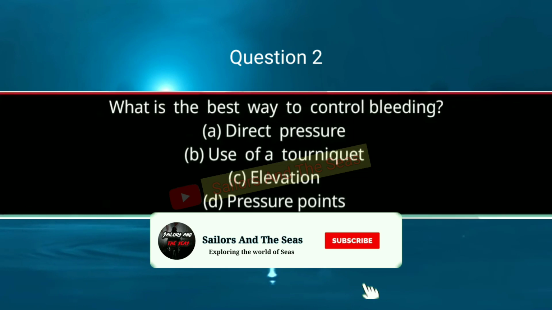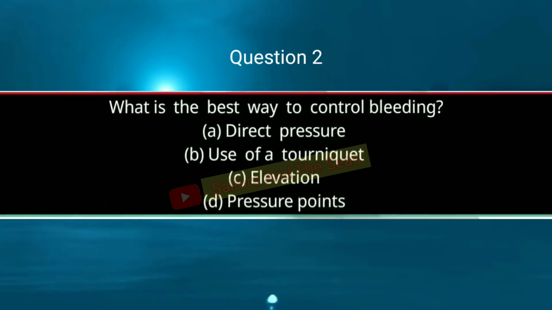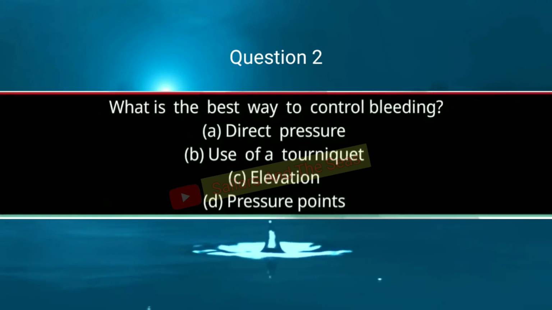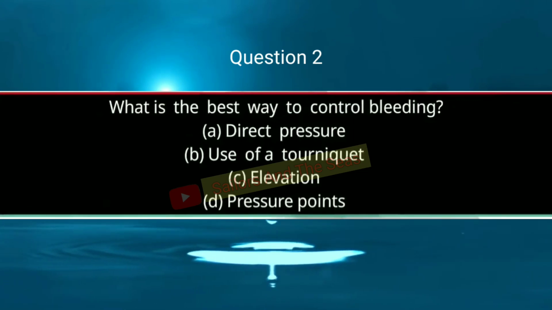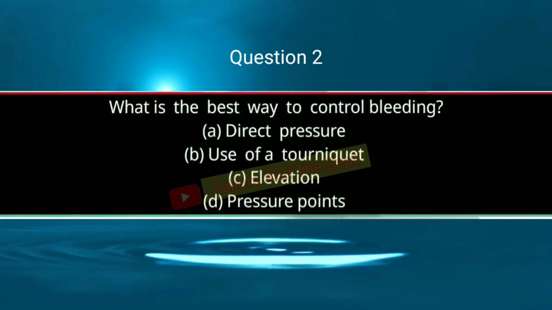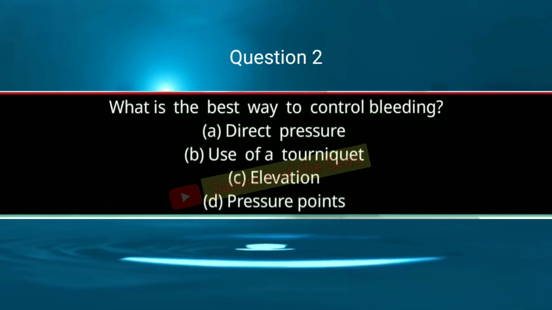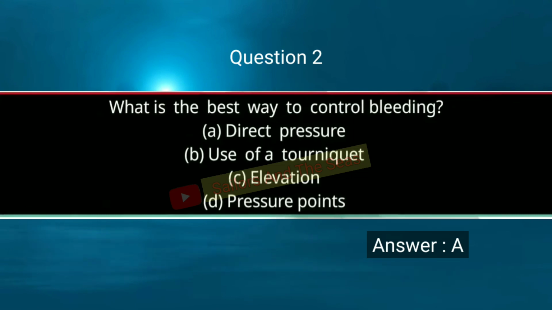Question number 2. What is the best way to control bleeding? Option A. Direct pressure. Option B. Use of a tourniquet. Option C. Elevation. And option D. Pressure points. So answer will be A. Direct pressure.